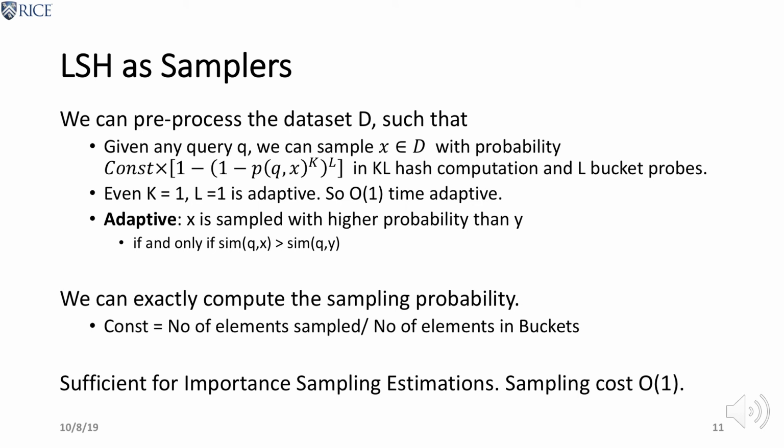A general view of how LSH as a sampling works is that we can pre-process a dataset into the hash tables, and given a query, we can have some mechanism to sample data in an adaptive fashion.